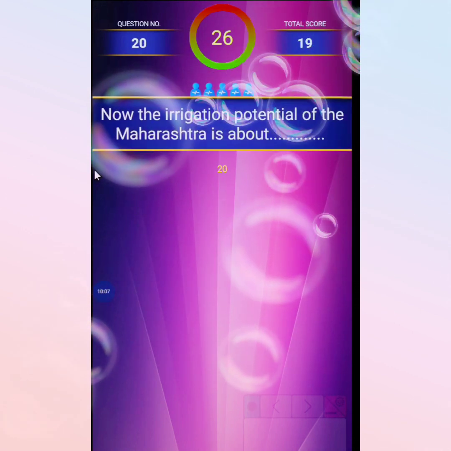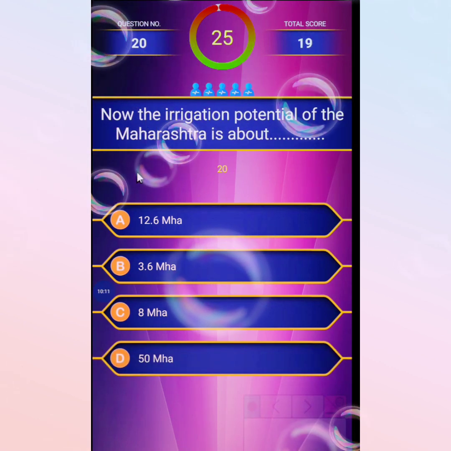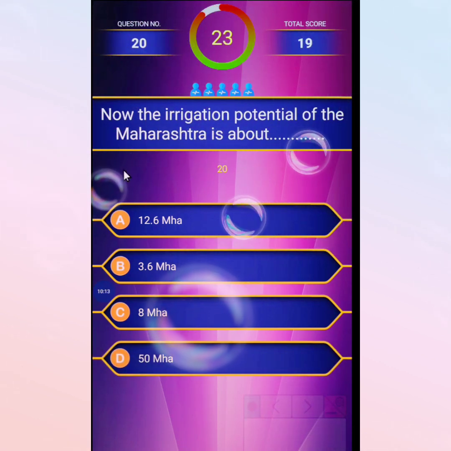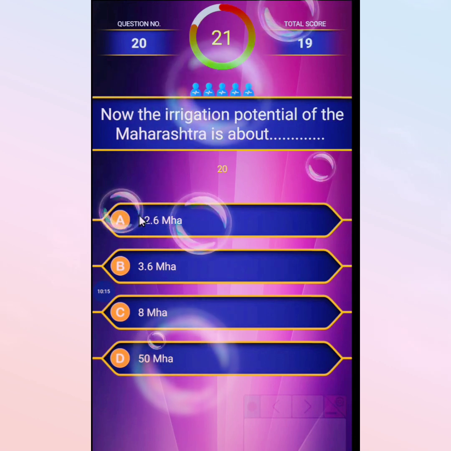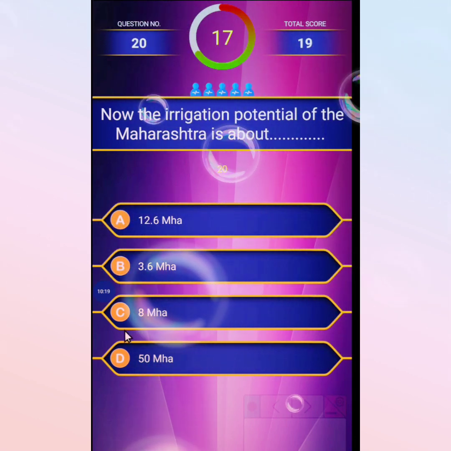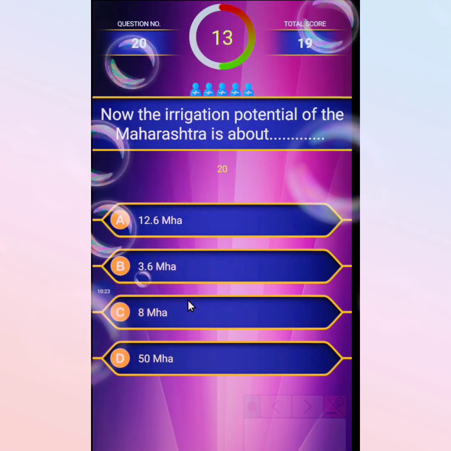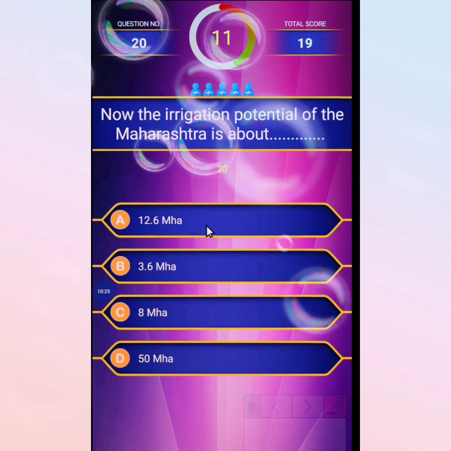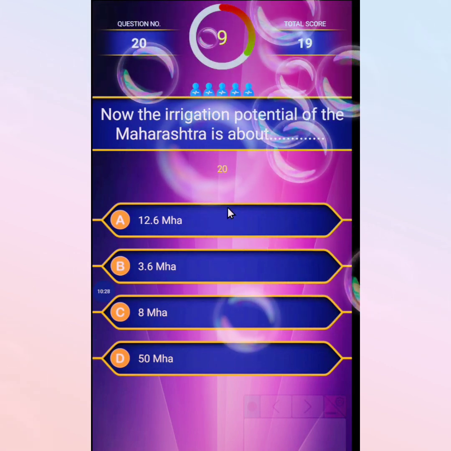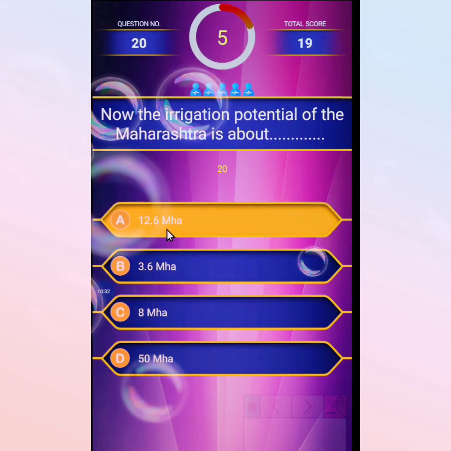Last one: the current irrigation potential of Maharashtra is, first option 12.6 million hectare, second 3.6 million hectare, third 8 million hectare, and the last 50 million hectare. The correct option is 12.6 million hectare.